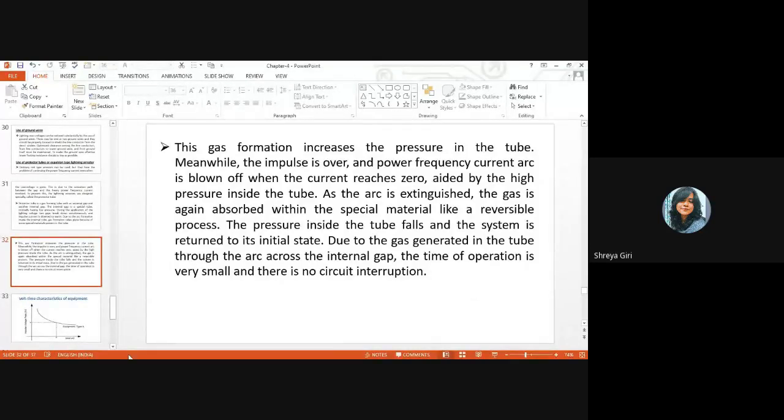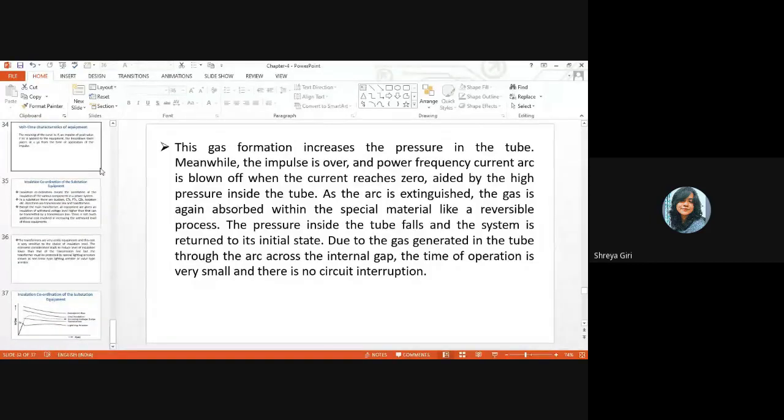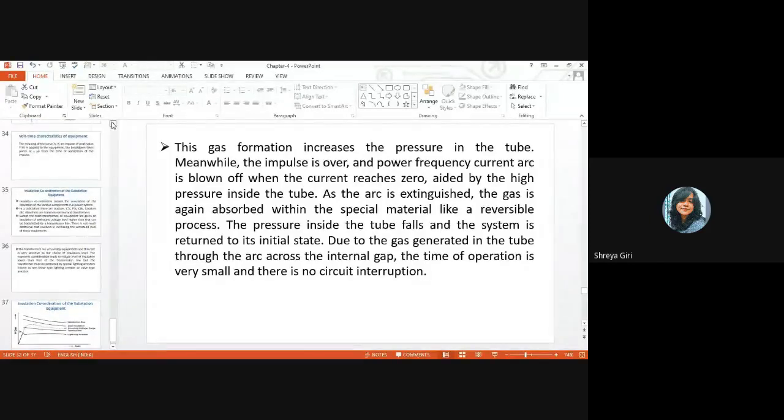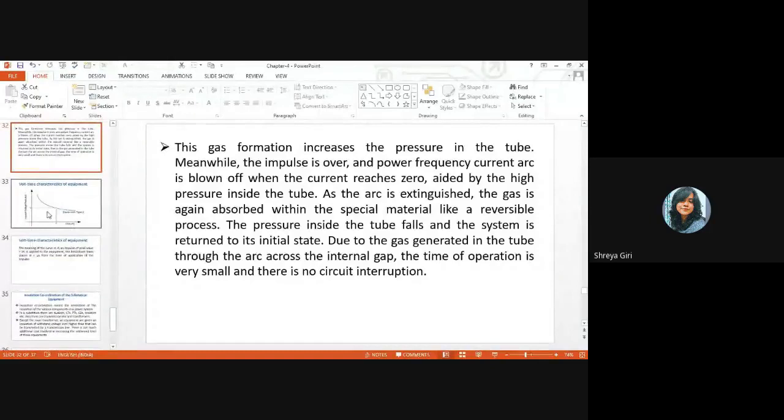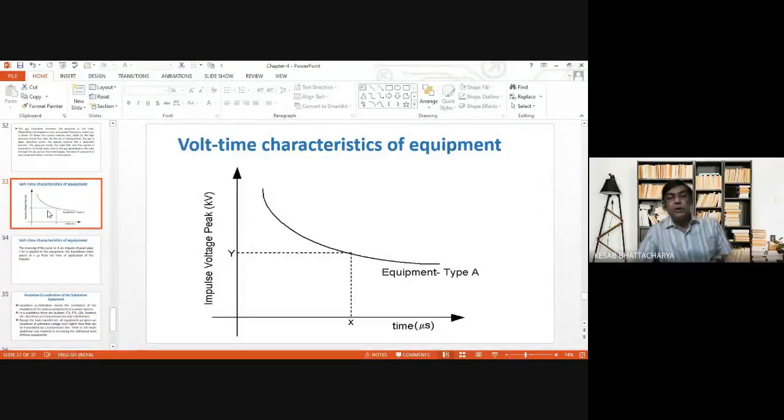So the remaining part, let us discuss. Next is volt time characteristics. This is the volt time characteristics, and it is a plot between the impulse voltage, peak value of the impulse voltage and the time.